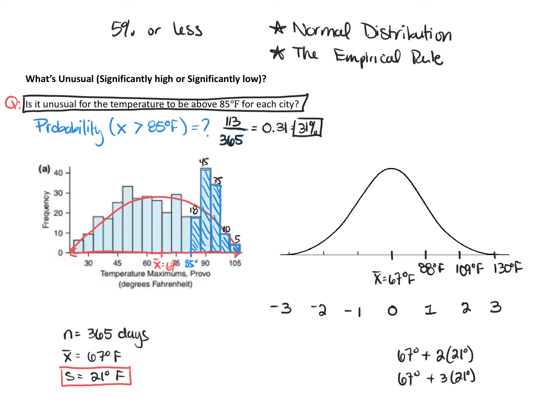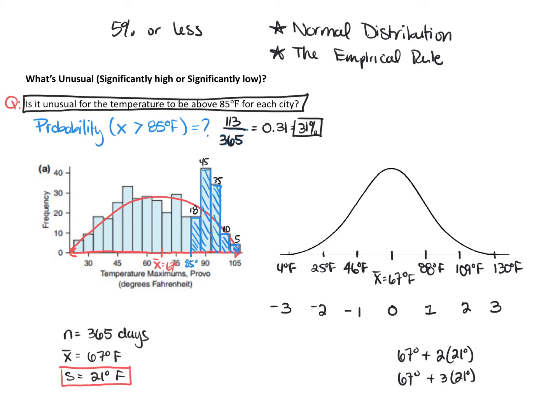So I'm going to do the same thing to the left here, but instead of adding, I'm going to subtract. So temperatures that are 1 standard deviation below the mean, that's going to be 67 degrees minus 21 degrees. So that gives me 46 degrees Fahrenheit. And then temperatures that are 2 standard deviations below the mean, that's going to be 67 degrees minus 2 times 21. So that gives me 25 degrees Fahrenheit. And then 3 standard deviations below the mean, that would be 67 minus 3 times 21 degrees. That gives me 4 degrees Fahrenheit. So here we can mark temperatures that are 1, 2, and 3 standard deviations away from the mean.